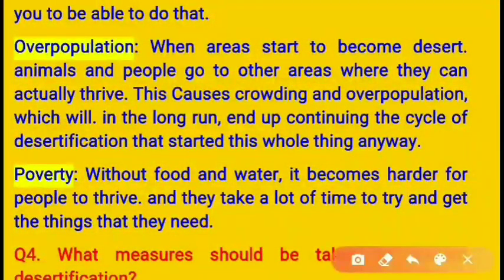When areas start to become desert, animals and people go to other areas where they can actually thrive. This causes crowding and overpopulation, which will in the long run end up continuing the cycle of desertification that started this whole thing anyway. Poverty. Without food and water, it becomes harder for people to thrive, and they take a lot of time to try and get the things that they need.